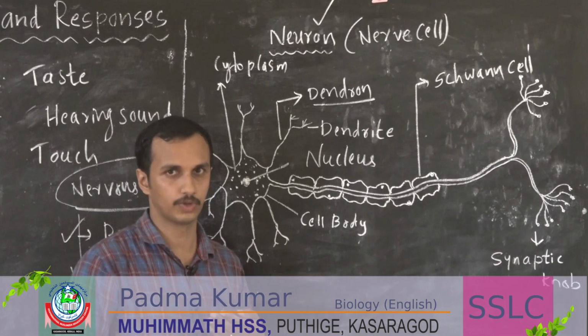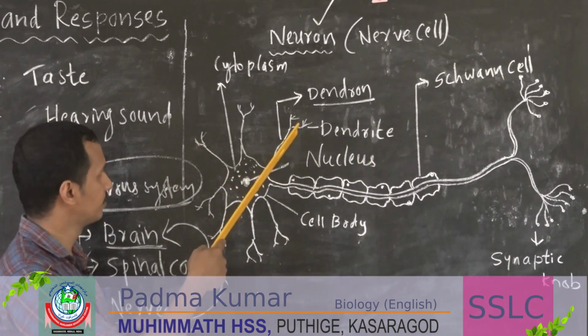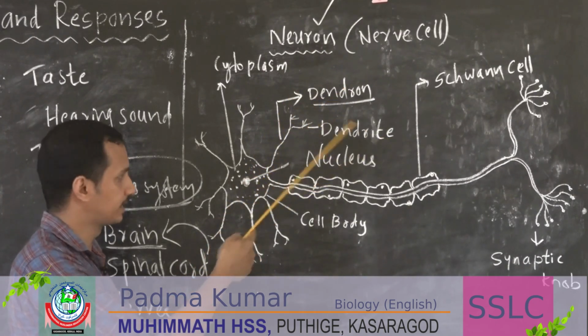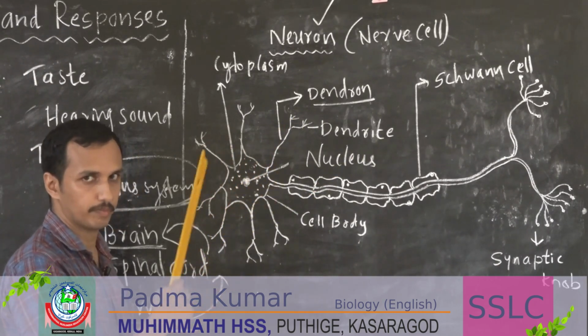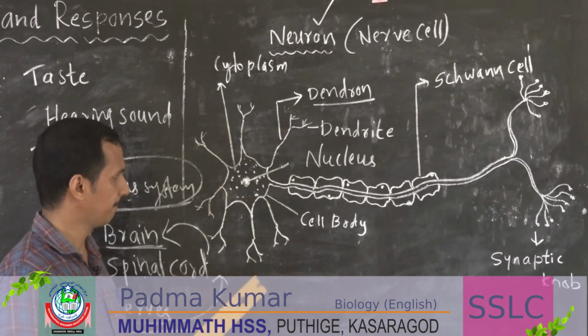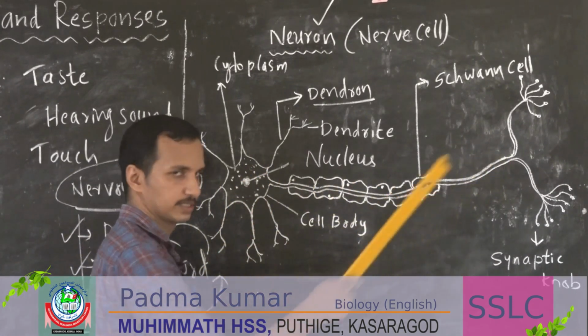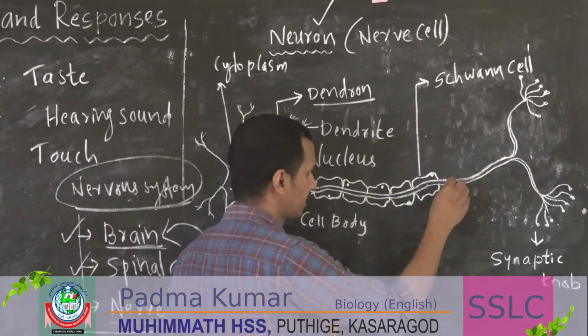Dendrite will receive information from the adjacent neuron, and this information will be sent to where? Dendron. Dendron will receive information from dendrite, then it will reach the cell body. Then there is a very long strand like structure. What is it called? It is called axon.